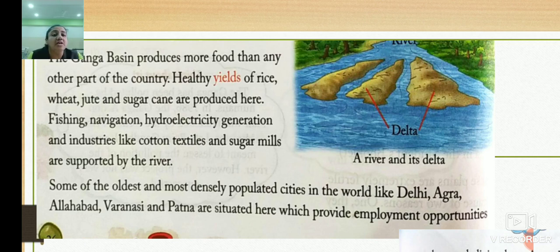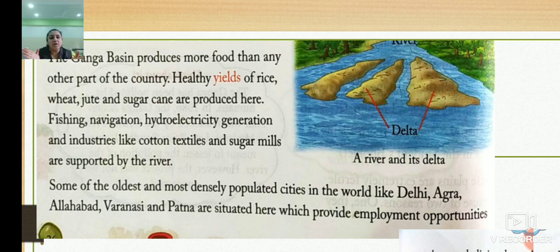Fishing, navigation, hydroelectricity generation and most of the industries of cotton, textiles and sugar mills. Some of the oldest and most densely populated cities in the world like Delhi, Agra, Allahabad, Varanasi and Patna are situated here, which provide employment opportunities.